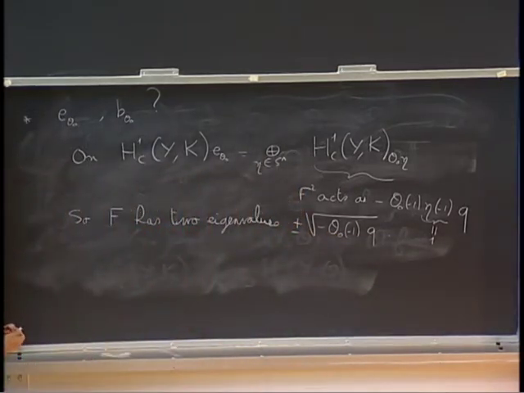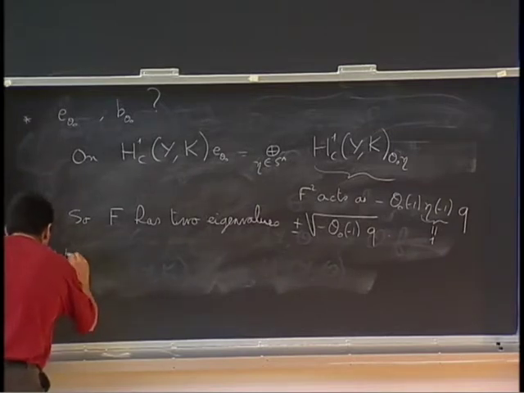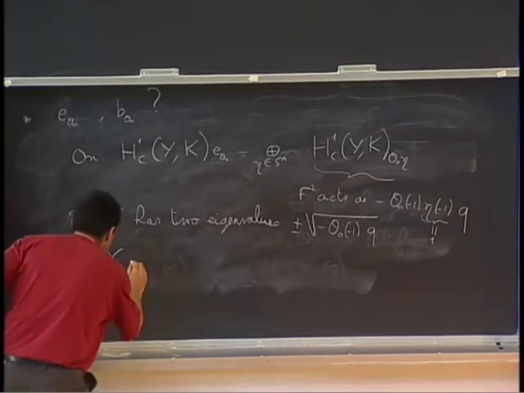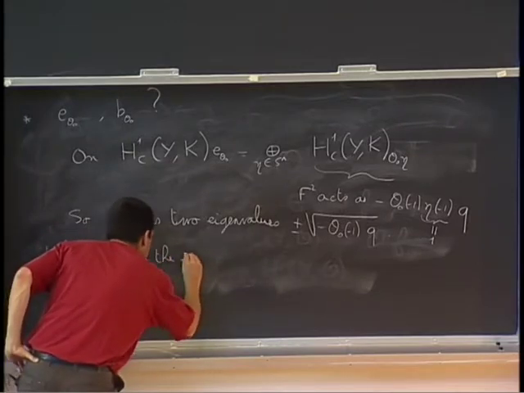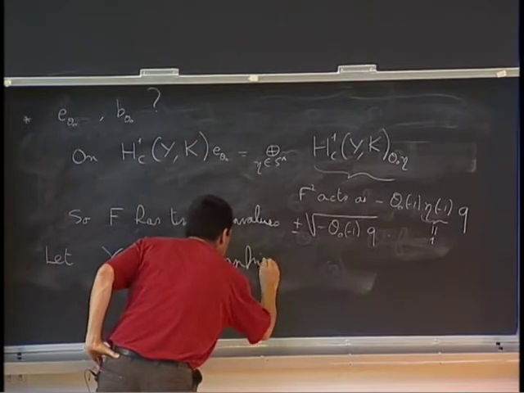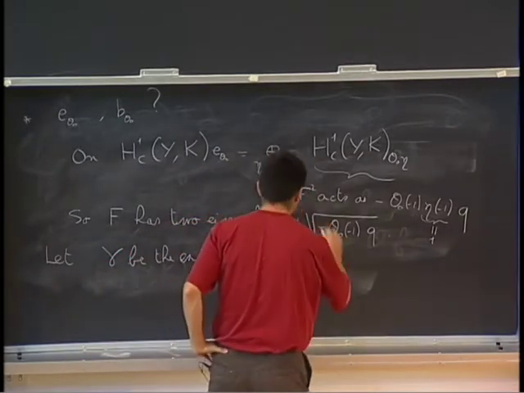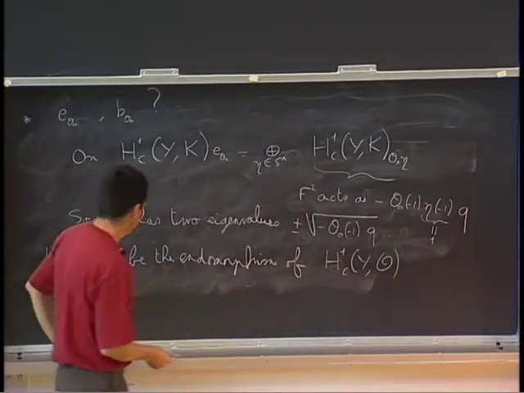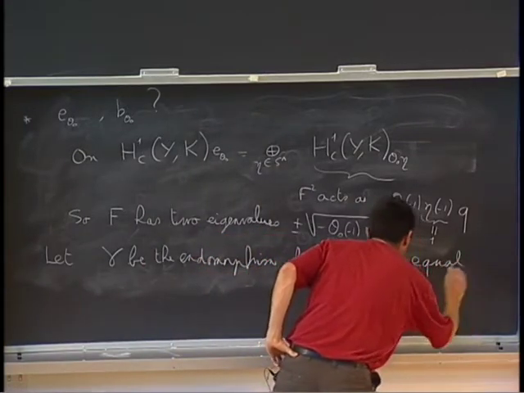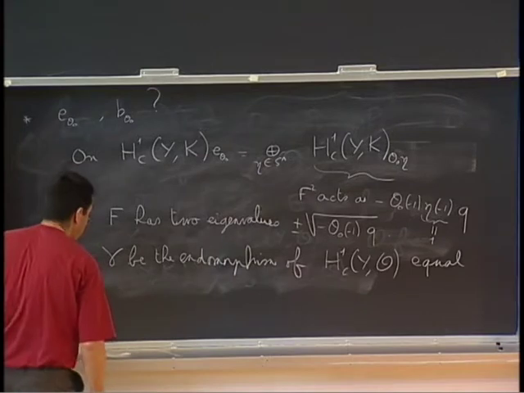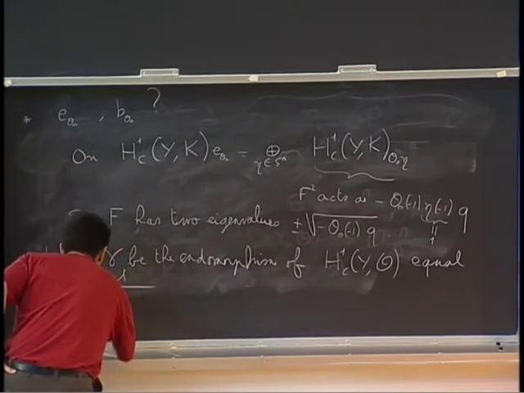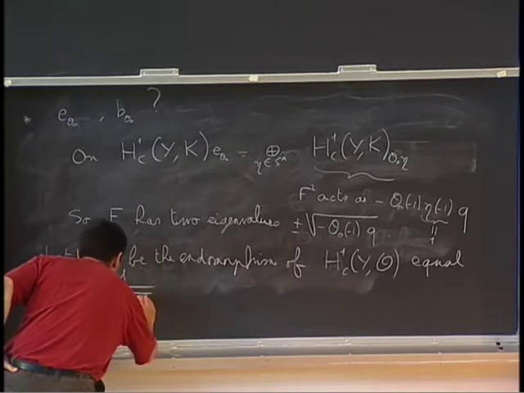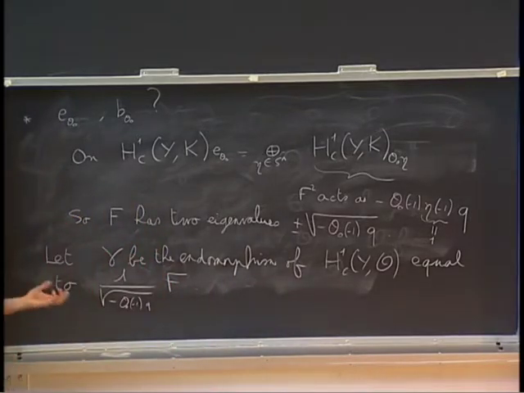So I can define gamma, the endomorphism of H1C of Y over O, equal to 1 over the square root of minus theta 0 of minus 1 q times F. This is an automorphism of this module, which is of order 2.